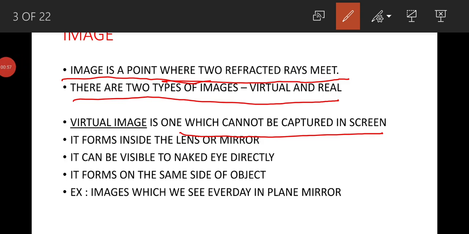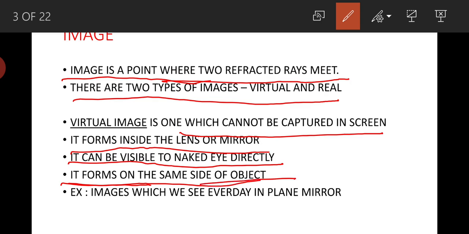It forms inside the lens or mirror. As it forms inside the lens or mirror, it cannot be captured on the screen because it will be inside the lens. It will not come outside, it will be inside the lens only. So that is why we can see that image directly with our naked eye, without any white screen. It forms on the same side of the object. Virtual image always forms on the same side of the object.